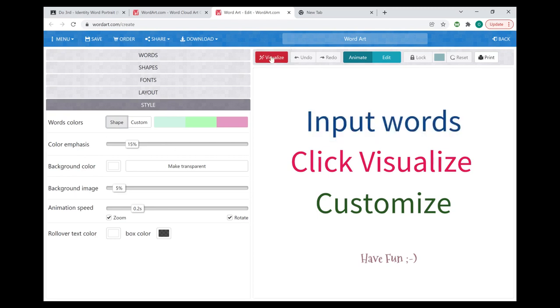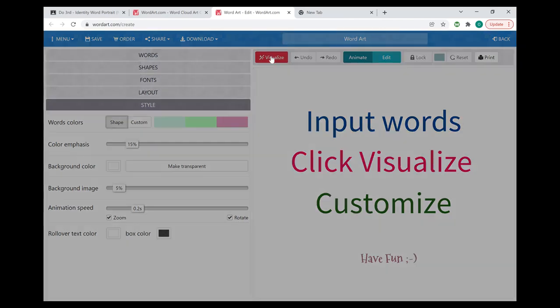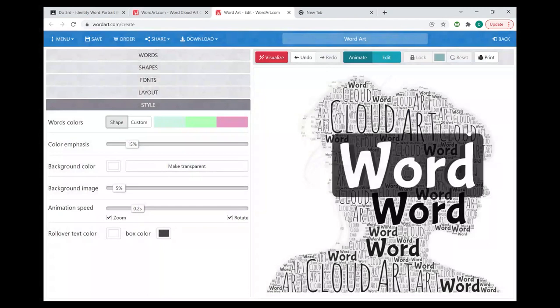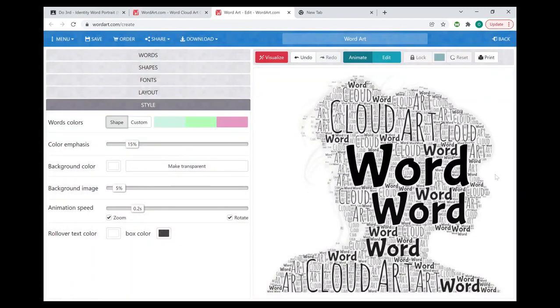I'm going to go ahead and click on Visualize, which is where you click to see what you've got so far. And that's going to create a preview of the silhouette with the words that you've chosen inside of it. All right, so you guys can see my silhouette and all those words. I only have a couple of words, so a lot of them are repeated, which is why you want at least 10 to 15 words, because the more words you have, the more interesting this is going to look.